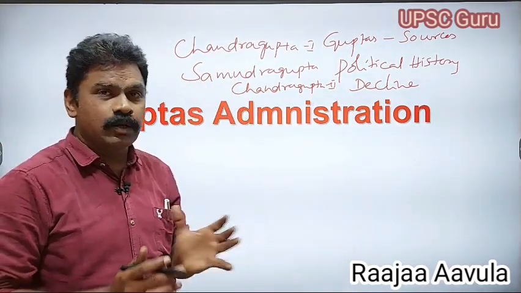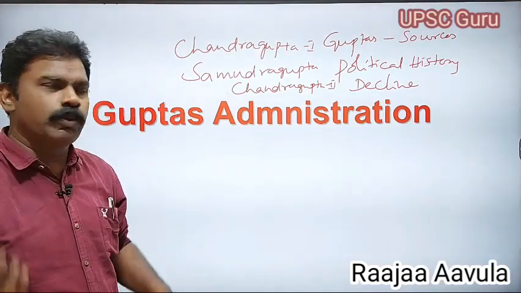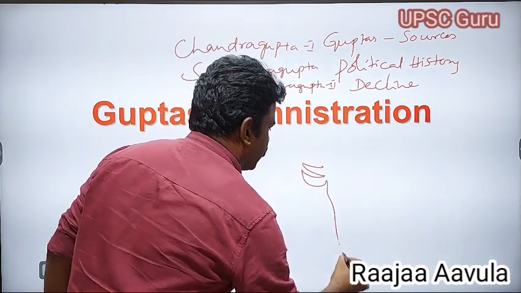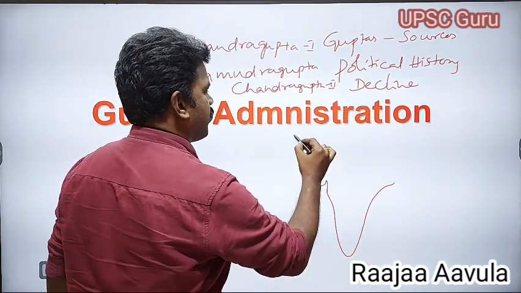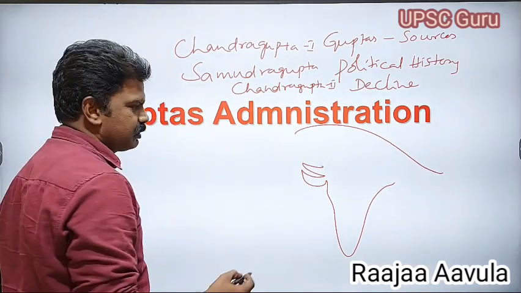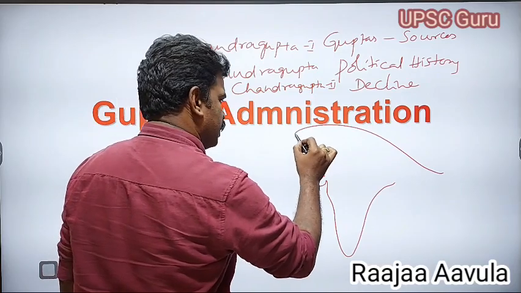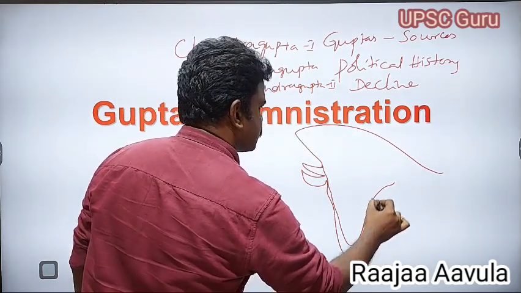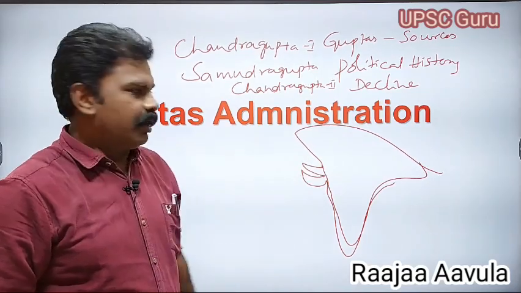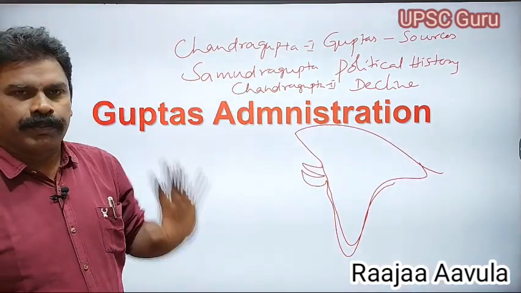These three rulers built the Gupta empire by leaps and bounds in India. In ancient India, forget about the present political map. This is ancient India, the Indian subcontinent. During the time of Samudragupta, the Gupta empire extended like this, leaps and bounds. It even extended outside India, to Nepal, Bhutan and other areas.